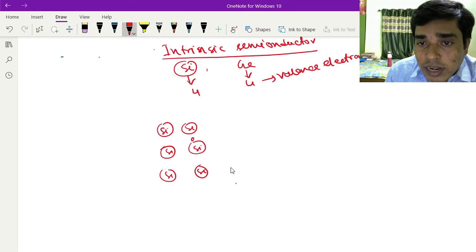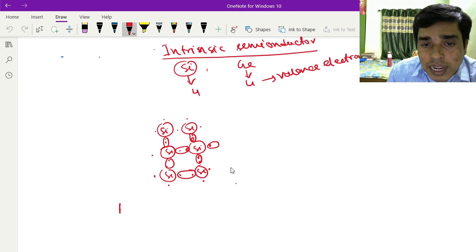Each silicon atom has 4 valence electrons. Each atom creates covalent bonds with its neighboring atoms.